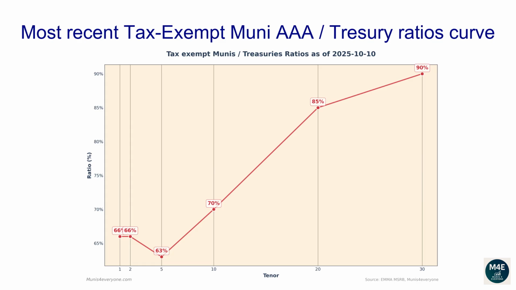The current one-year ratio is 66%. The 2 years ratio is 66%. The 5 years ratio is 63%. The 10 years ratio is 70%. The 20 years ratio is 85%. The 30 years ratio is 90%.